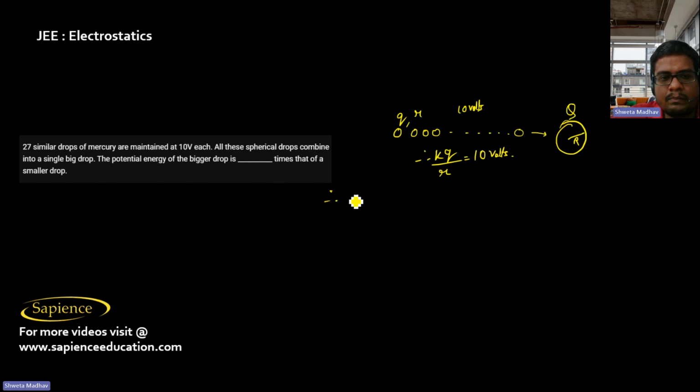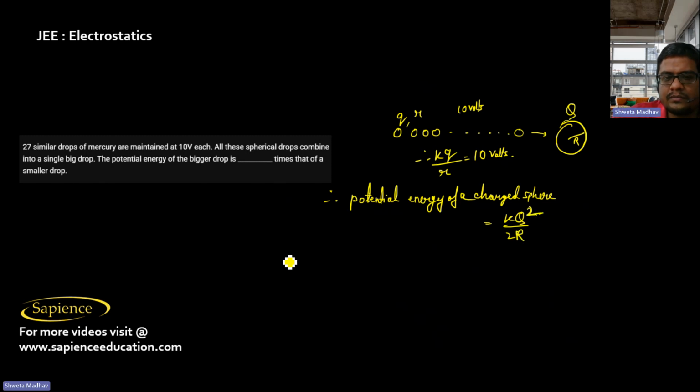Now they are kept at the same potential, but potential and potential energy are not the same. We know that the potential energy of a uniformly charged sphere is given as kq square by 2r.